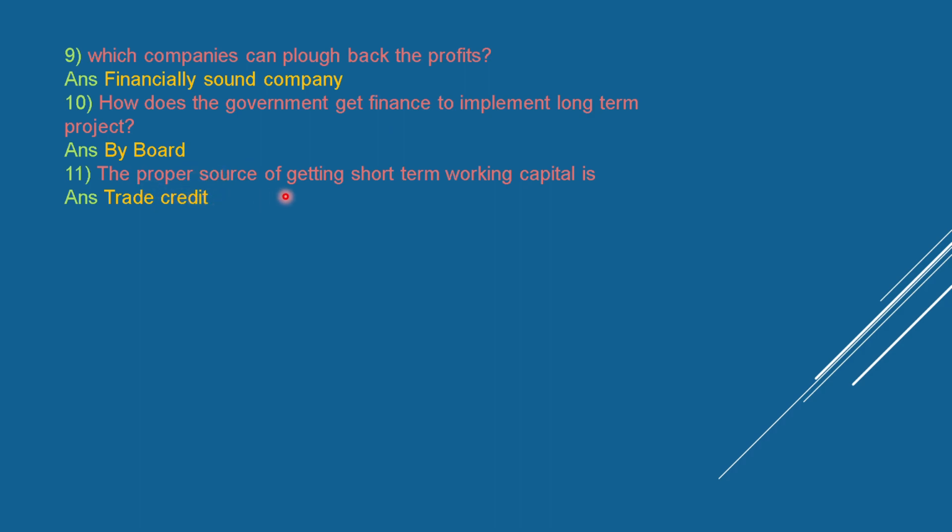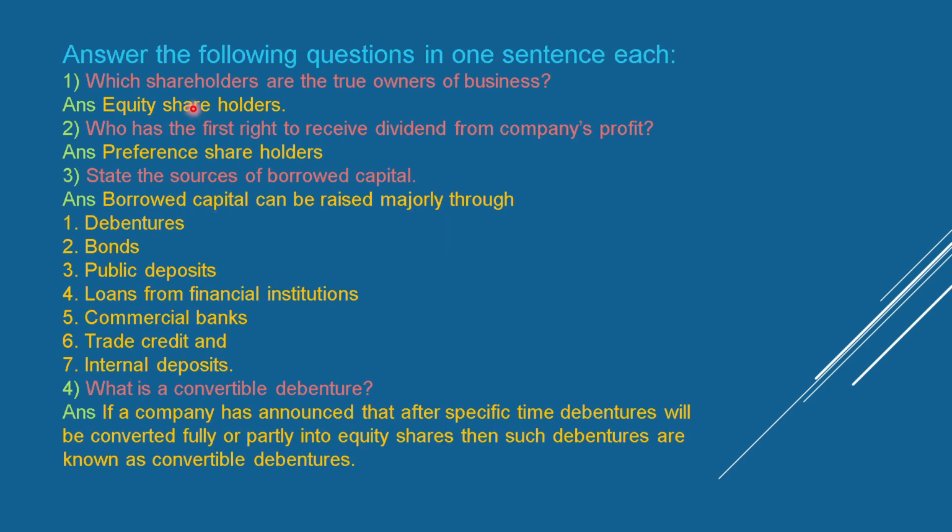How does the government get finance to implement long-term projects? By bonds. The proper source of getting short-term working capital is trade credit. Answer the following questions in one sentence each. Which shareholders are the true owners of the business? Equity shareholders.